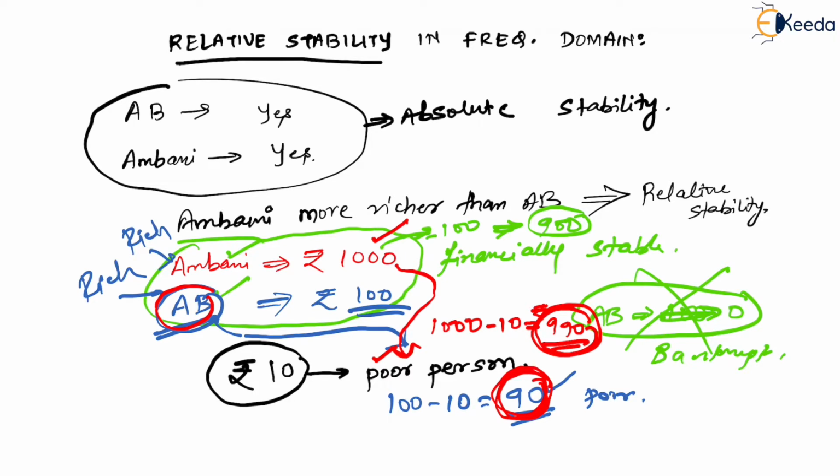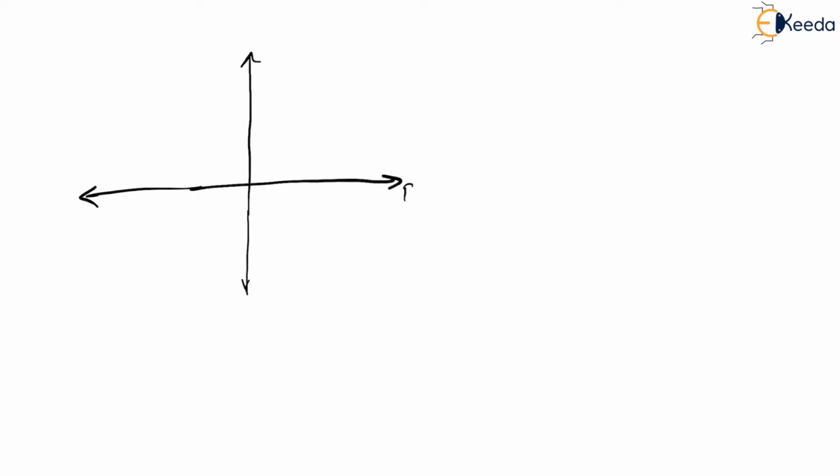Now on similar lines, let us think of our plots in frequency domain analysis. Let us say this is our GH plane, so this becomes the real part of GH and this becomes the imaginary part of GH, right? Now let us say I have a polar plot.